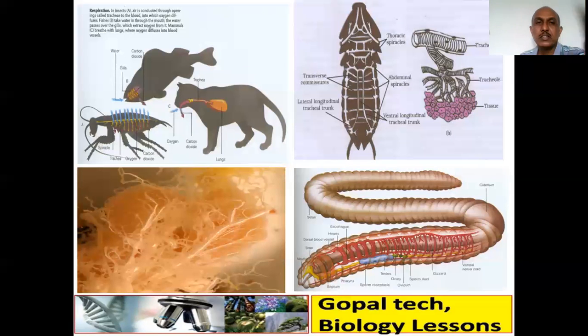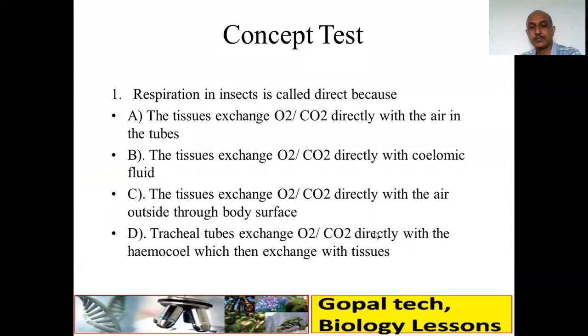So these are certain figures which will show the respiratory system with these diagrams. You can see colored pictures of lungs. Here we will get a tracheal system. Here we will get gills. So this is the real tracheal system of a cockroach, that white one. And you can see in the cockroach, the tracheal system, trachea, then tracheoles, then tissues directly contact here. So this is the earthworm where the skin will act as a respiratory organ.